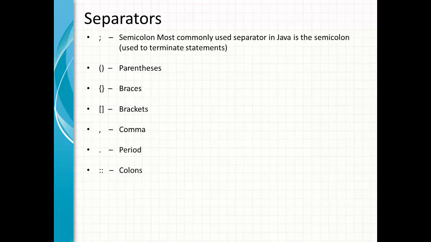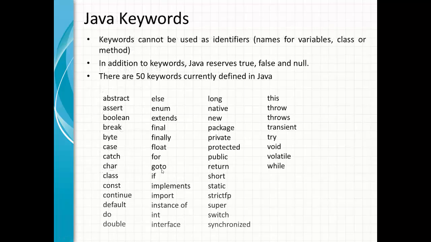Let us quickly look at different types of separators. We already used the semicolon a lot. I hope you remember that in our program, each statement ends with a semicolon. That's a must. The other type of separator we've seen so far is parentheses. We've seen that. Then there are braces, brackets, comma, period, and colons. We will see how to use them in future videos.